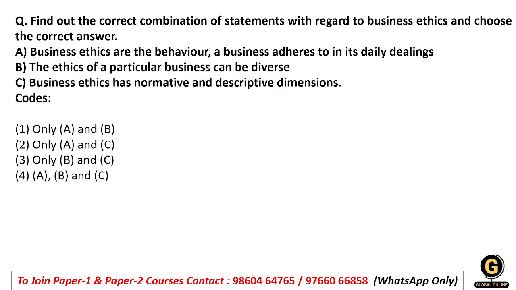So here, students, see: business ethics are the behavior a business adheres to in its daily dealings. So this is correct. Wherever A is not there, we will skip that option. So it's our C that will get the move. The ethics of a particular business can be diverse. So this is also correct. Here B is not mentioned, so this will not be there.